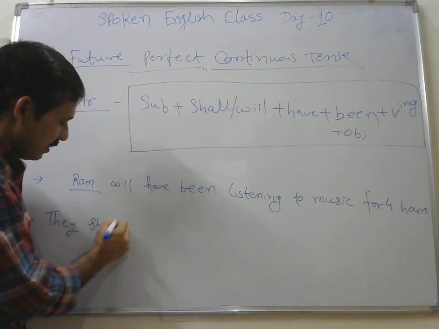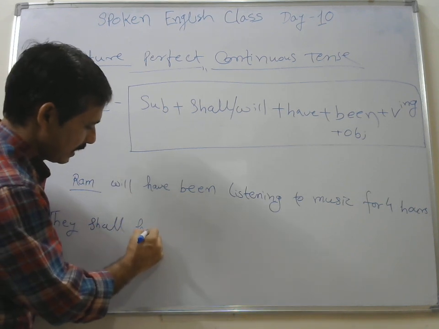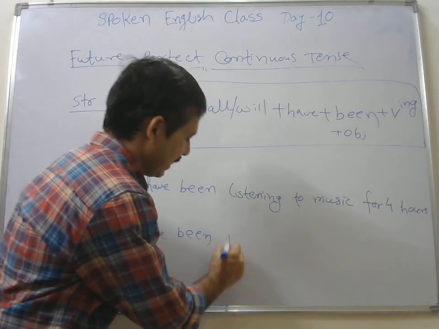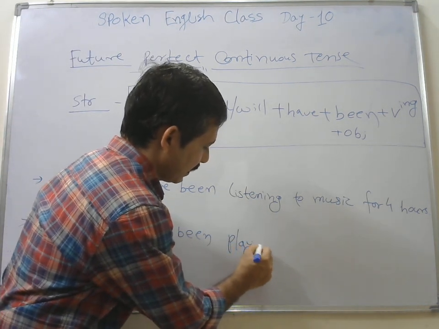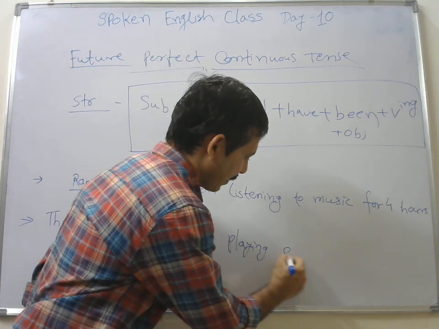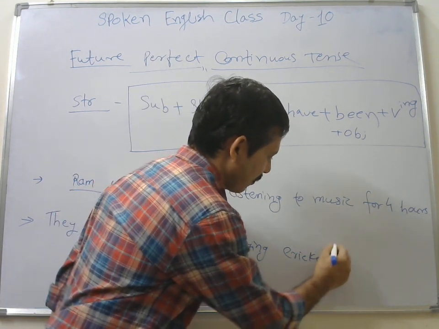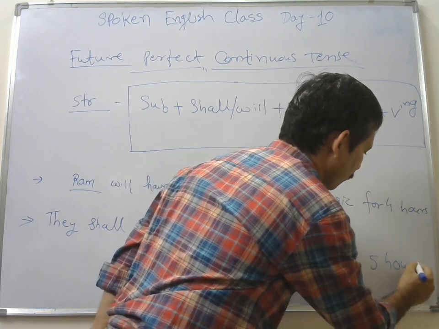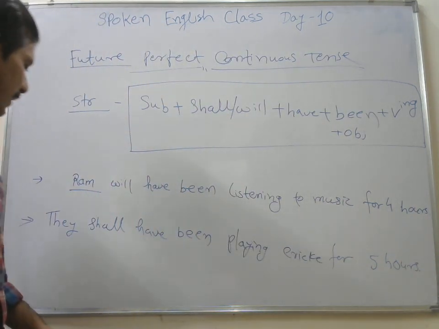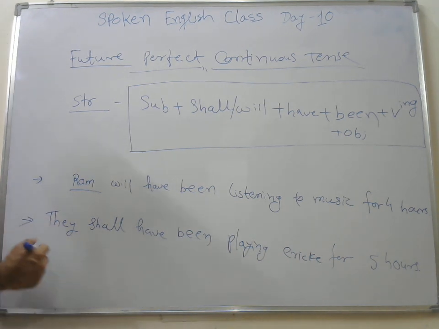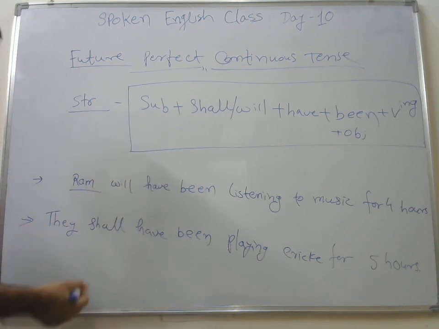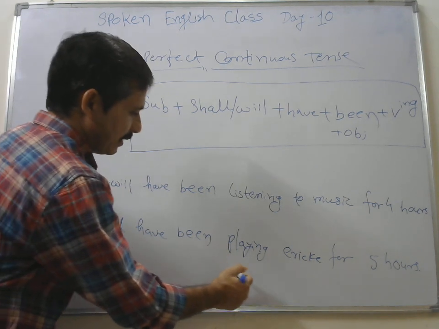They shall have been playing cricket for 5 hours, right friend? So these are some examples.